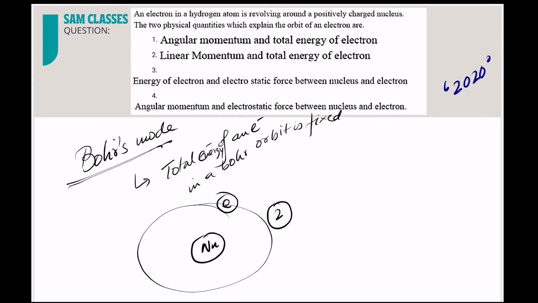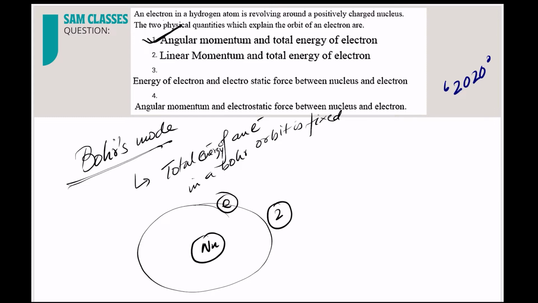in which the angular momentum is an integral multiple of h by 2 pi. So he said that the angular momentum of an electron in an orbit is quantized. So it means the angular momentum and total energy of an electron, correct? So what is the question here?